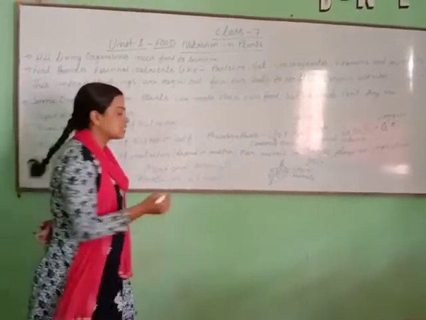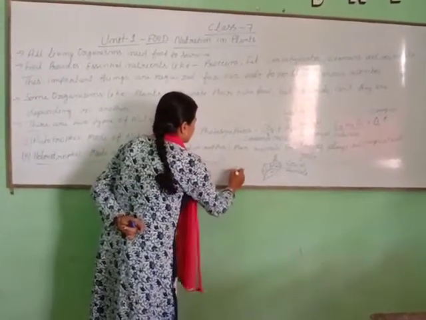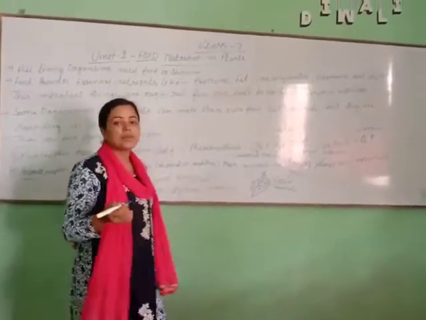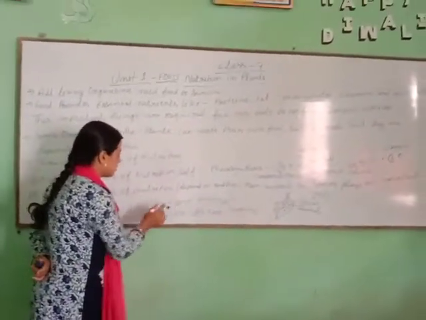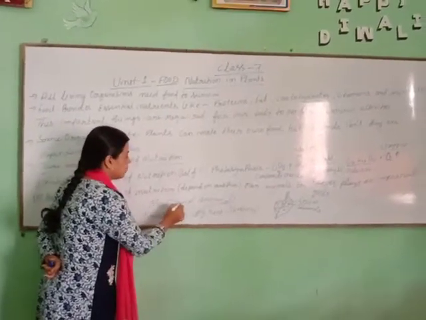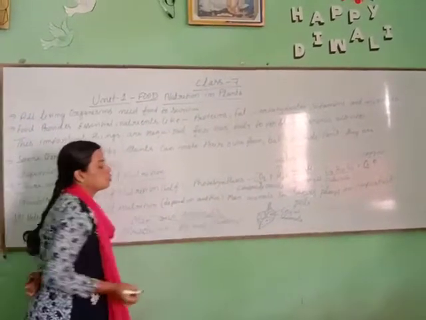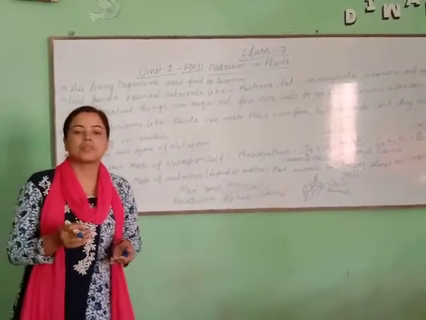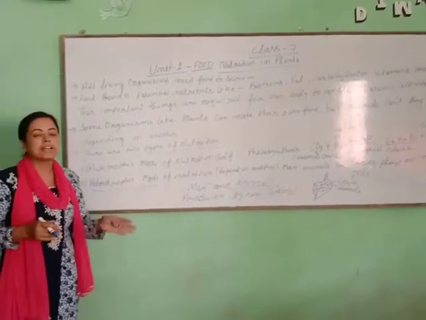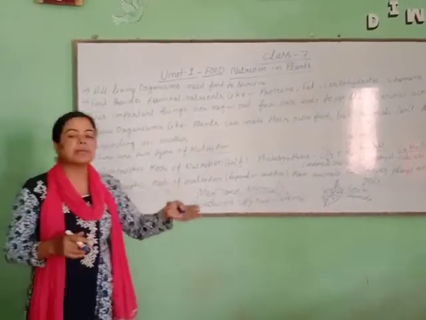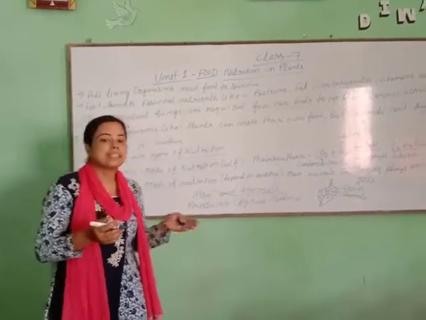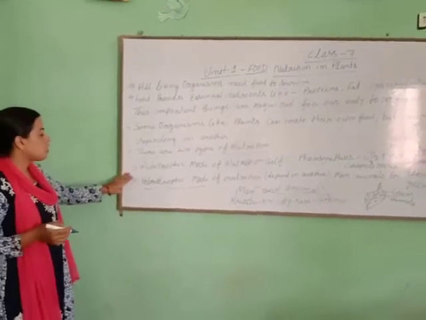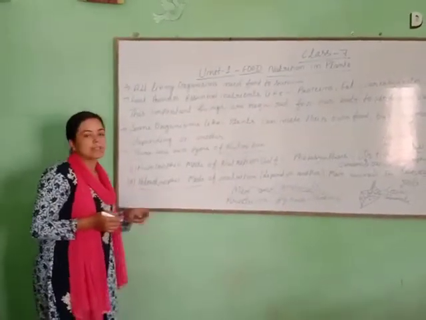And the other thing is animals. Animals depend on grass for their food, and man depends on animals for food. This is the combination of food where man depends on another thing to get food, and animals are also dependent on another thing to get their food. These are the two types of nutrition: first autotrophic and second heterotrophic.